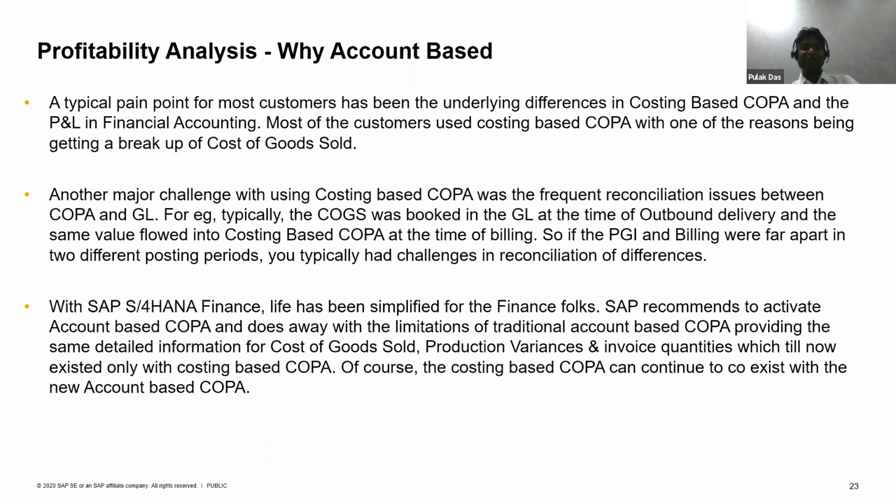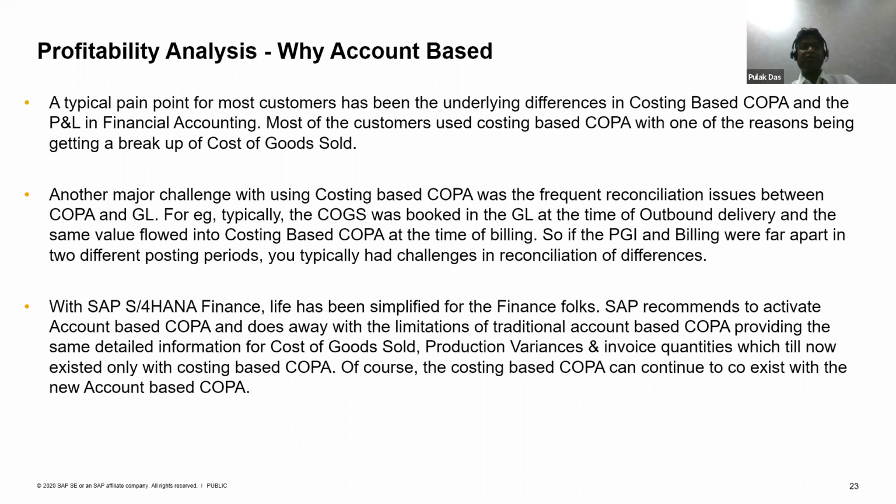So now with S/4HANA and the introduction of the universal ledger and the centralized table of ACDOCA in finance, it is advised that you go with account-based COPA. However, both account-based COPA and costing-based COPA will be supported. But all the future innovations and developments are going to be based on account-based COPA.